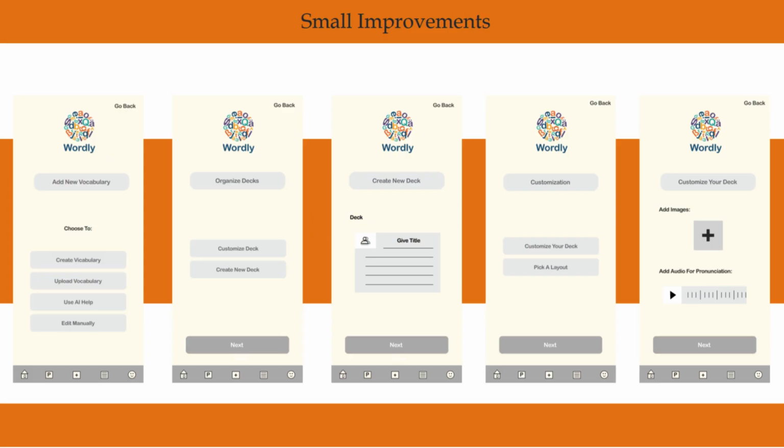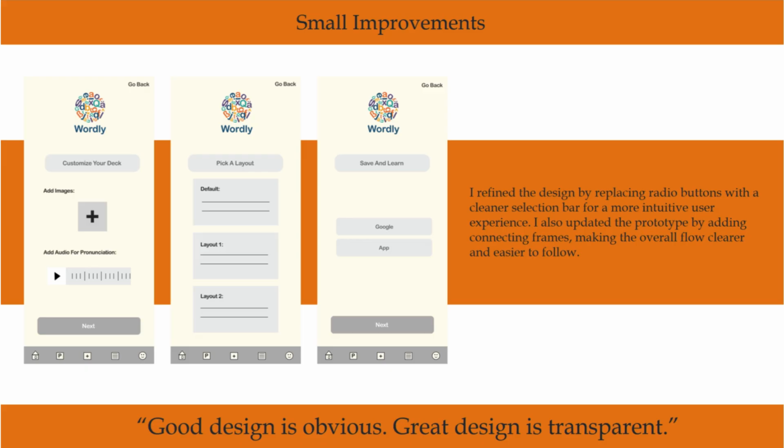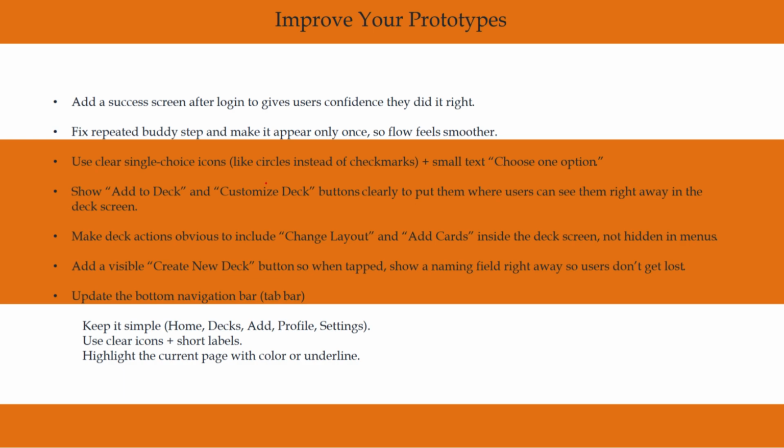I improved customization options by adding clearer actions like changing layout and adding cards, and I placed these options directly on the deck screen so users wouldn't have to search for them. I replaced confusing review buttons with a simple selection bar, which made choosing options feel easier and more intuitive. I've also polished the overall interaction design by updating buttons and labels to make sure users always understood what action they were about to take.